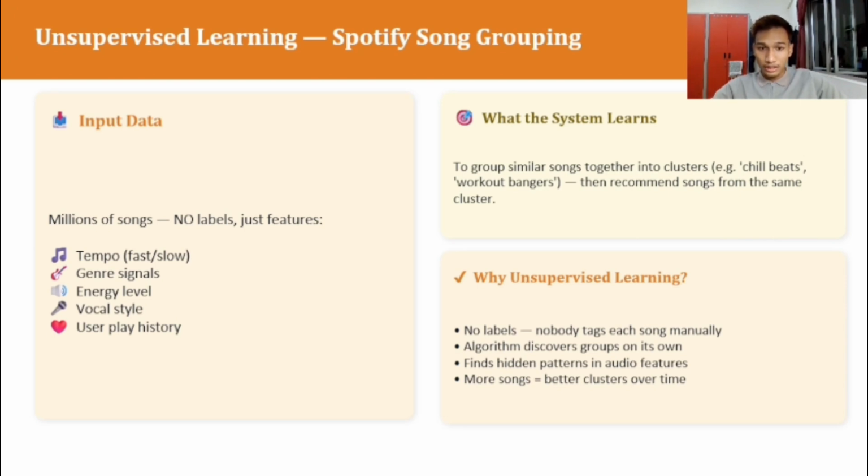So why do we use unsupervised learning here? First, there are no labels because nobody tags each song manually. The algorithm handles the heavy lifting by discovering patterns in the audio features by itself. And the clusters actually get better and more accurate over time as more songs are added. That's all from me, and I will pass to the next presenter.